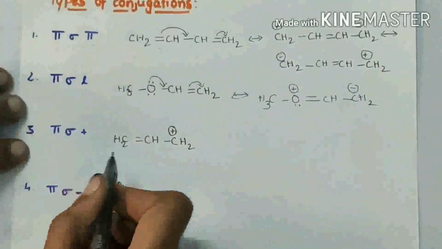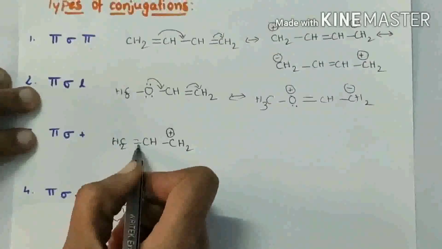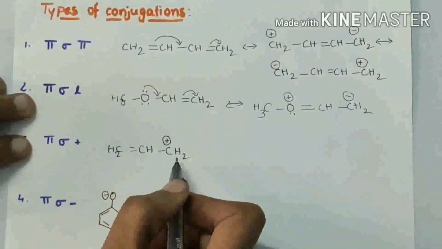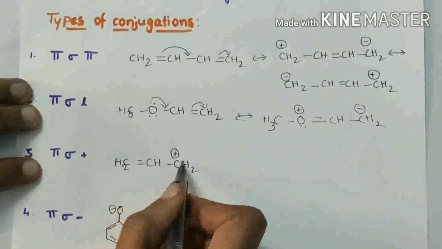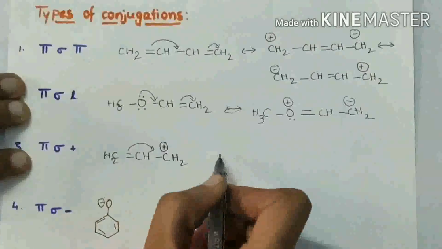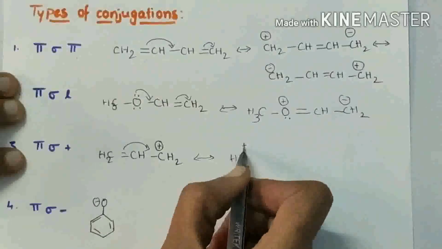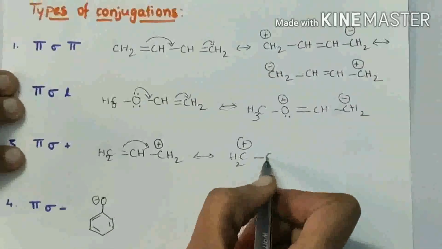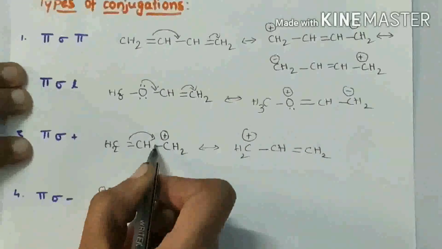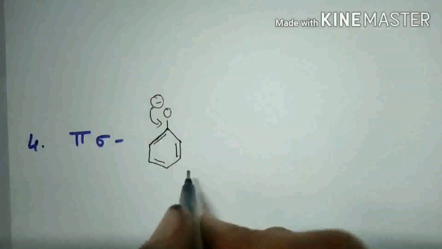And the next case: here a pi bond is there, sigma, and a positive charge is there. Positive charge means electron deficiency. We can write the resonance structure for this compound. These electrons are shifted here, then this carbon can attain a positive charge, and CH double bond, CH2. Here pi electrons are shifted here, so the positive charge is gone, and these two are resonance structures.